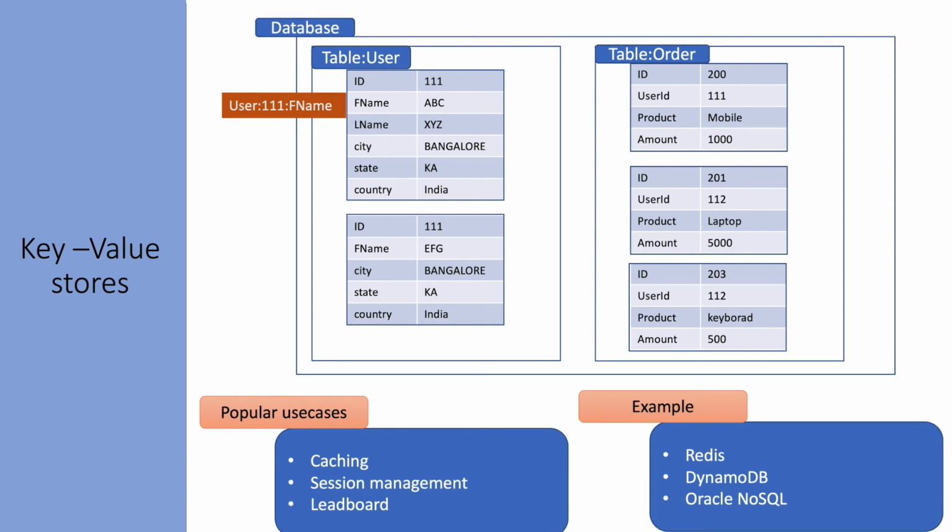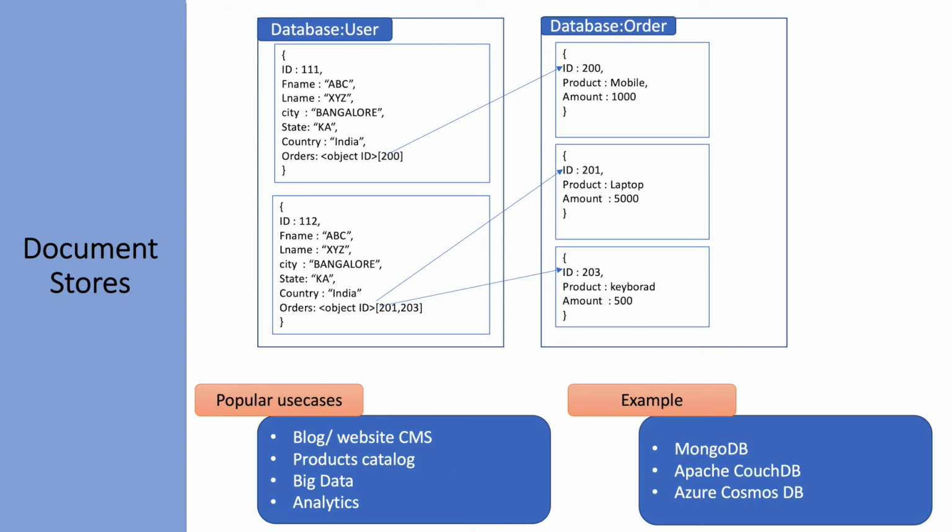Now let's talk about the second category of NoSQL databases, that is the document store. The document store stores the data in the form of binary JSON, or BSON, as we call it. Here, if we notice, we don't have any tables; here we call them databases. So the user is one database and order is one database, and the data is stored in the form of something like JSON, where we define the property and the value for it.